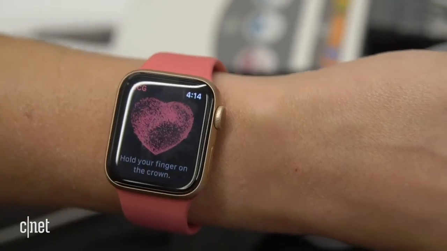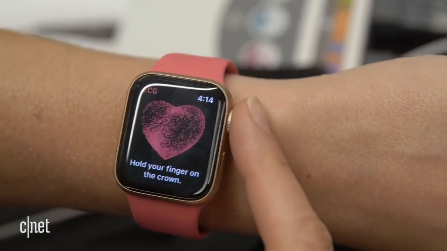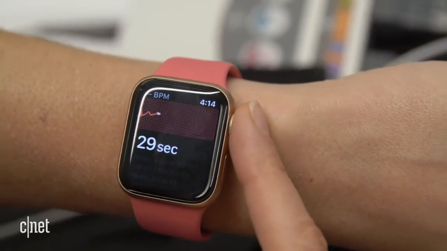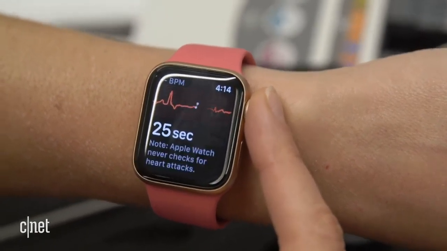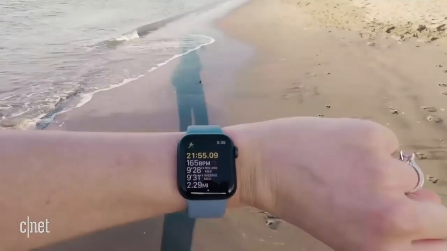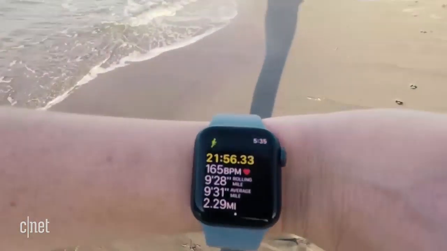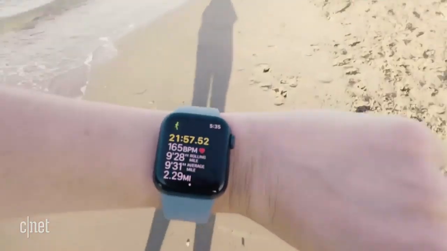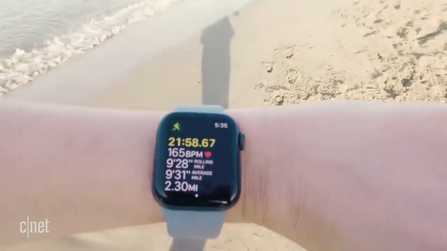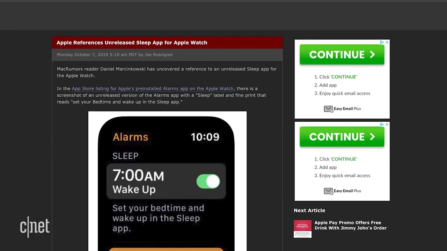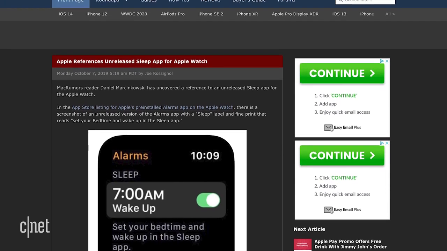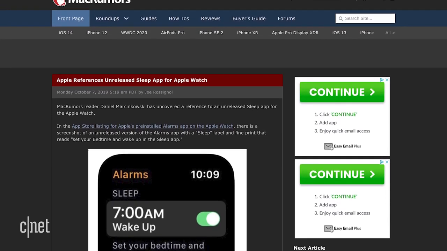After all, Apple added electrodes to enable the EKG feature in the Series 4 and beyond, but in this case, it may be able to pull it off with the existing hardware. The Apple Watch already tracks your VO2 max during exercise, or your maximum oxygen consumption, just with a GPS and heart rate. We're expecting the Apple Watch to continue its health journey in 2020 with a rumored sleep tracking app as well, as noted in Mac Rumors, and more wellness coaching with that new fitness app.